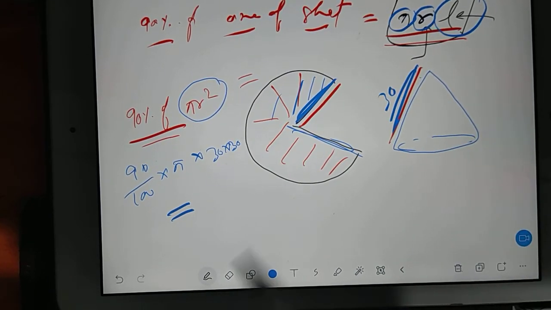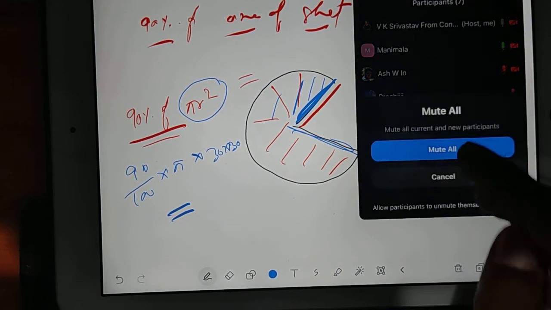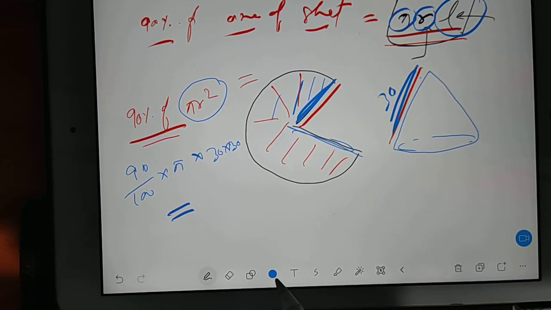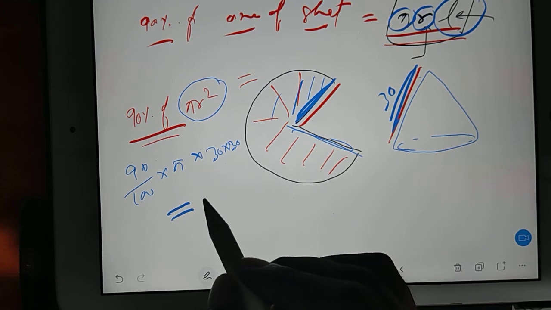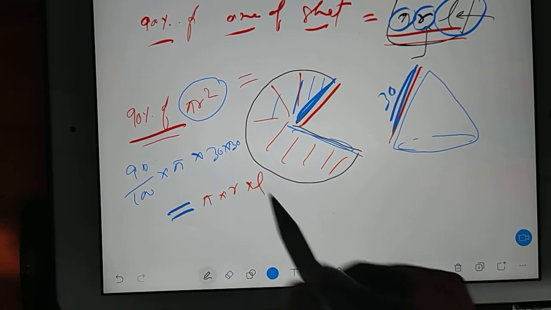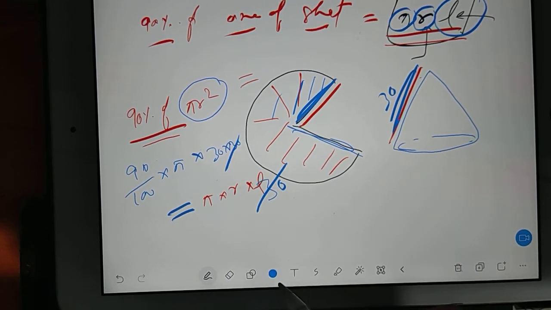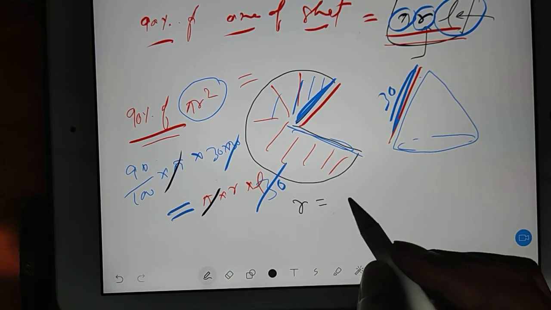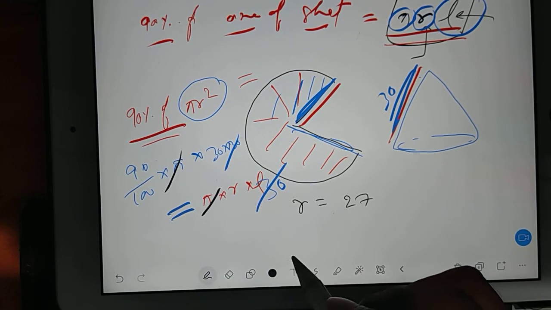The r we don't know. So pi cancels and 30 cancels, and your r value will come as 27.